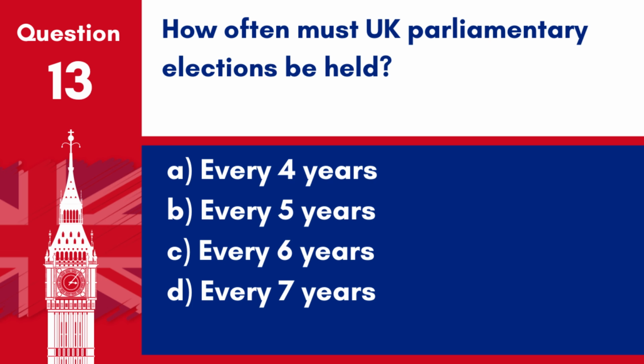Question 13. How often must UK parliamentary elections be held? A. Every 4 years. B. Every 5 years. C. Every 6 years. D. Every 7 years. Answer B. Every 5 years. By law, UK parliamentary elections must be held every 5 years unless called earlier.